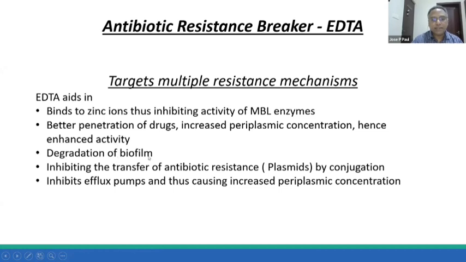It causes a degradation of the biofilm. It inhibits the transfer of antibiotic resistance by conjugation. Bacteria transfer the genetic information needed for antibiotic resistance by conjugation, and this mechanism is prevented by this resistance breaker. And it inhibits efflux pumps and causes increased periplasmic concentrations.